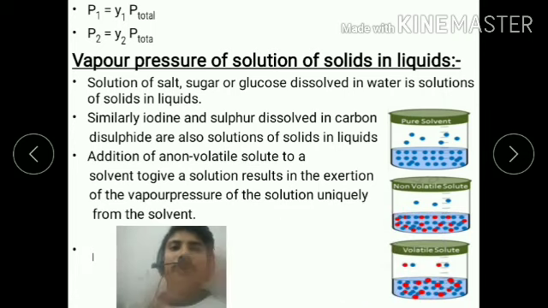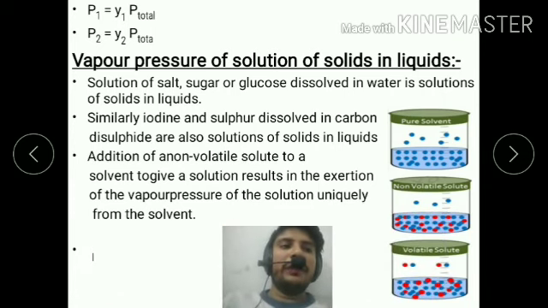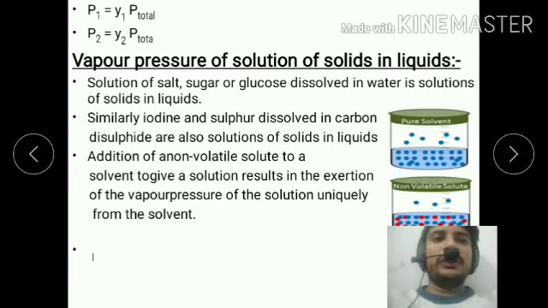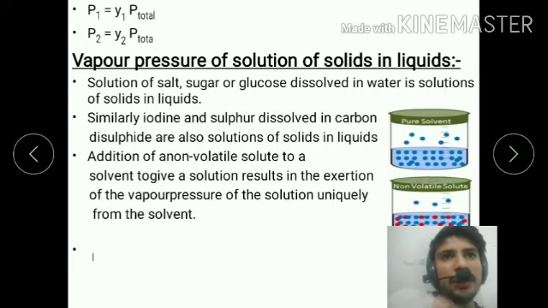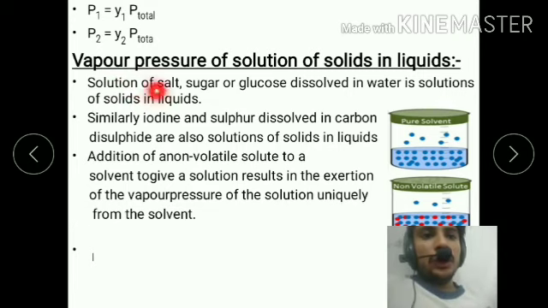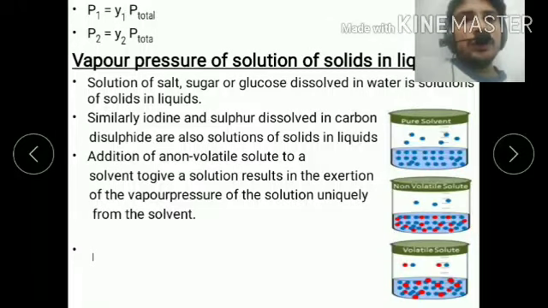Now we will study the vapor pressure of a solution of a solid in a liquid. We studied the vapor pressure of liquid solutions in the earlier slide; in this slide we will study the vapor pressure of solid-liquid solutions. First you should know examples of solid-liquid solutions. If you dissolve sugar, salt, or glucose in water, it is known as a solid-liquid solution. Similarly, iodine or sulfur dissolved in carbon disulfide is a solid-liquid solution.